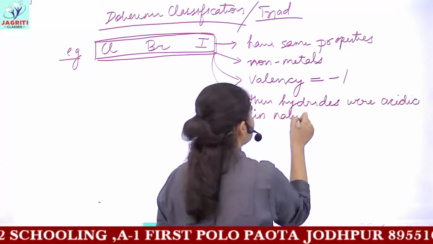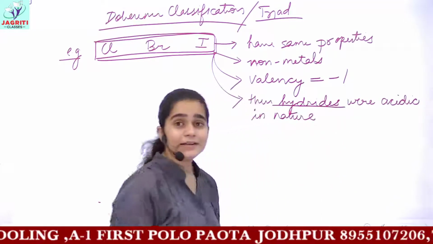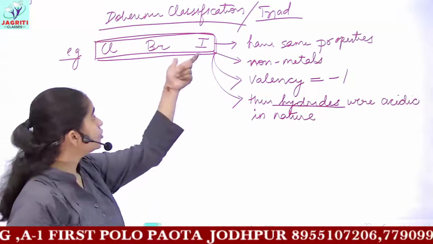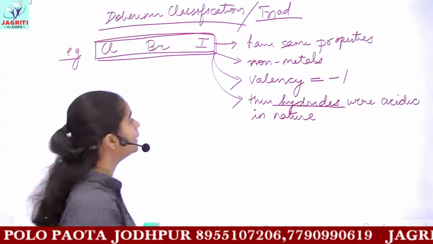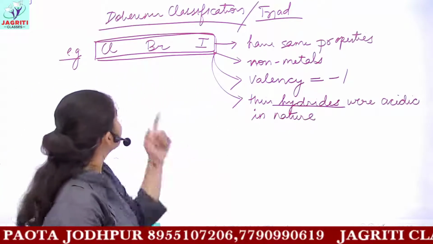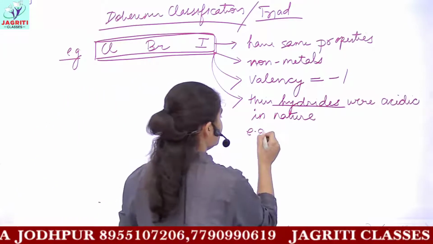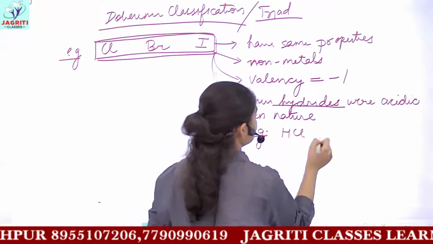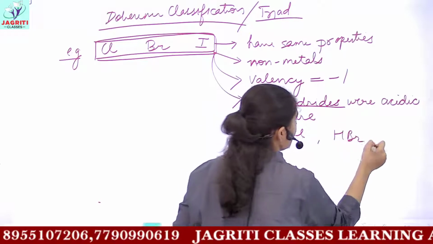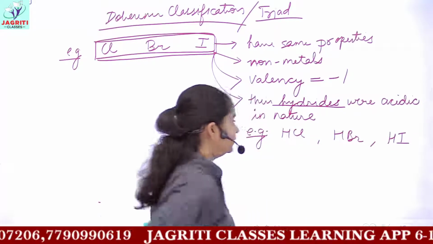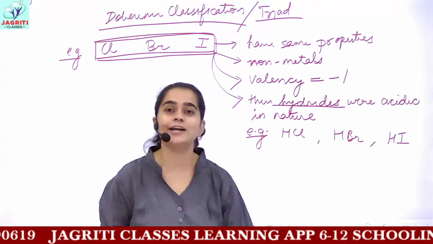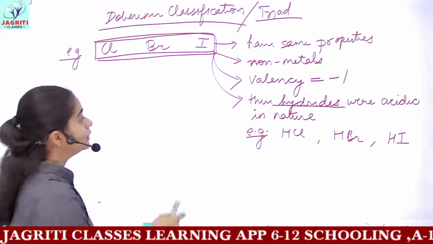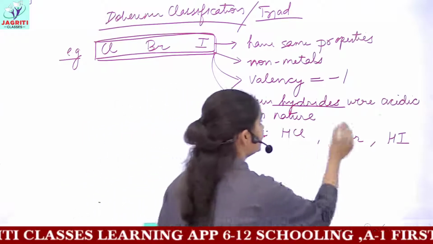What do you mean by the term hydrides here? Hydrides means when hydrogen gets attached with these 3 atoms or these 3 elements, you call them the hydride form. That is, for example, you get HCl, HBr and HI. That is hydrogen chloride, hydrogen bromide, and hydrogen iodide.